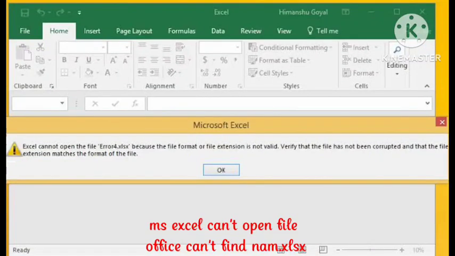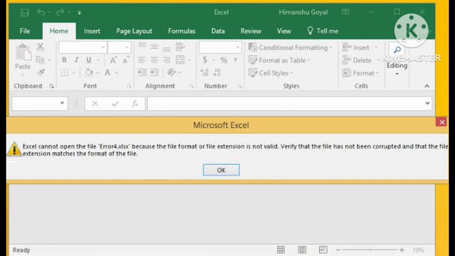In this video, I am going to tell you about an MS Excel problem: "Cannot open file. Office cannot find nam.xlsx." How can you fix this trouble? I have faced this problem. So how can you fix the Microsoft Excel "cannot open the file because the format of the file extension is not valid" error? I have faced a similar problem, so today I will tell you various ways that will help you to prevent this problem.